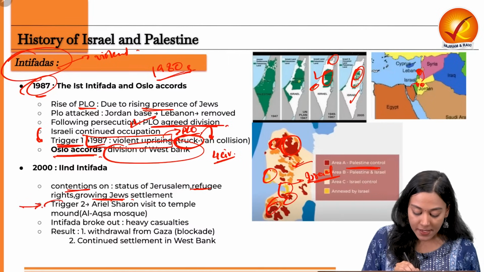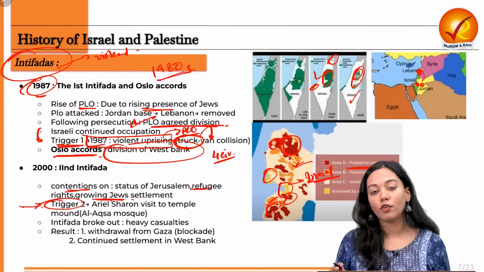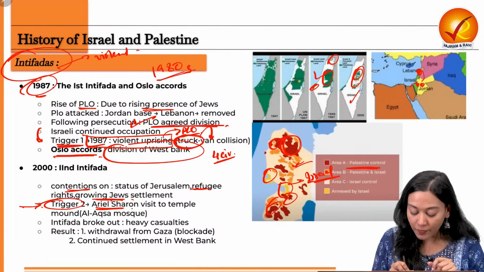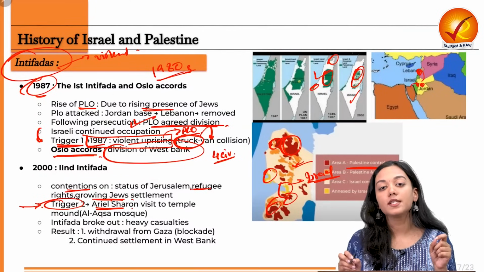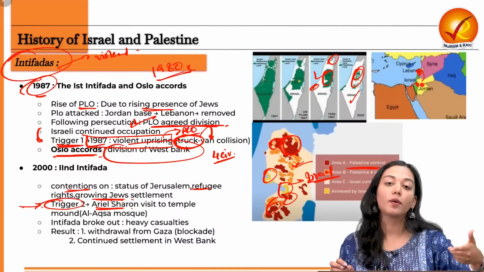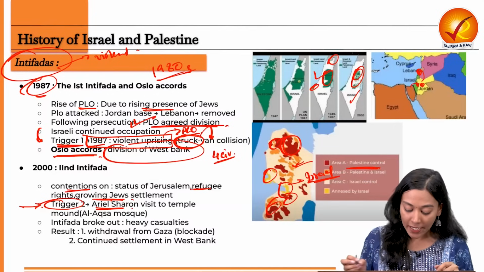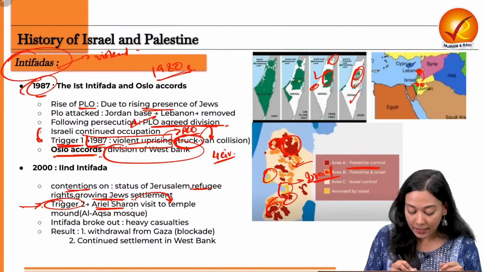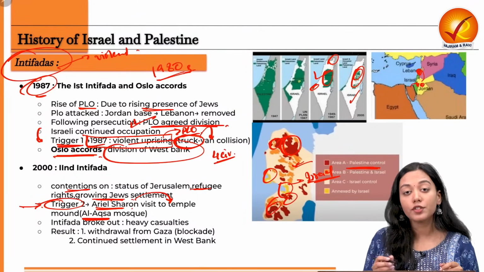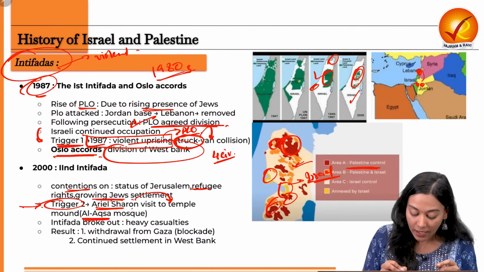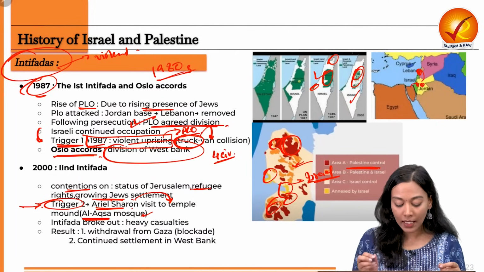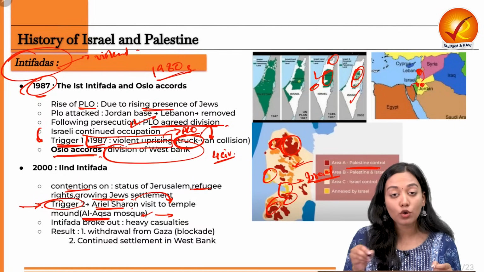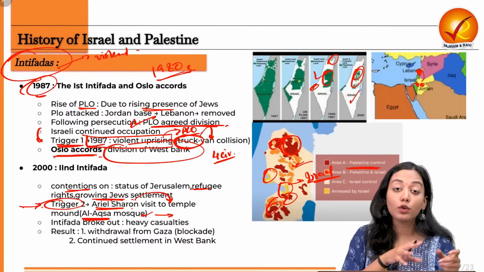Now comes the second trigger of the event, of the Intifada. The second trigger was the arrival of Ariel Sharon, who was a Jewish diplomat who later on became the Prime Minister of Israel. Ariel Sharon visited a temple mount, and this temple mount of the Jews was built over the Al-Aqsa Mosque. Now it was interpreted by the Arabs as an encroachment on their holy site.